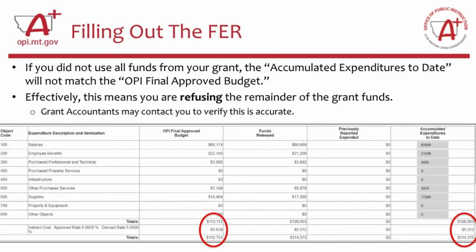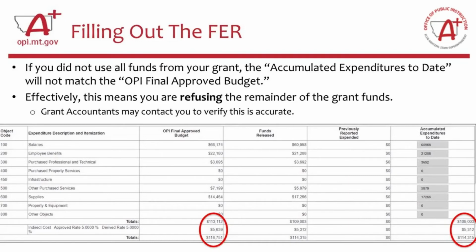with the school essentially saying we didn't use that $4,000. And effectively, what this communicates to our grant accountants is that you are refusing the remainder of the grant funds. You're saying we didn't use this money, we can't use this money, and so we are refusing it. Think of it like returning it back to OPI. So it's not in your grant anymore, it's on OPI's side.